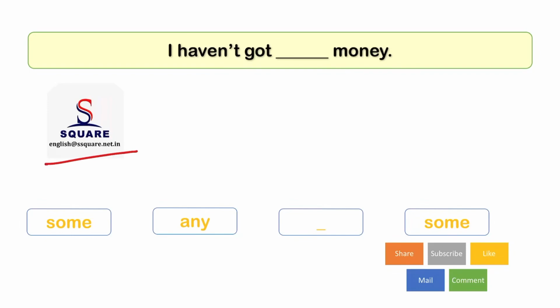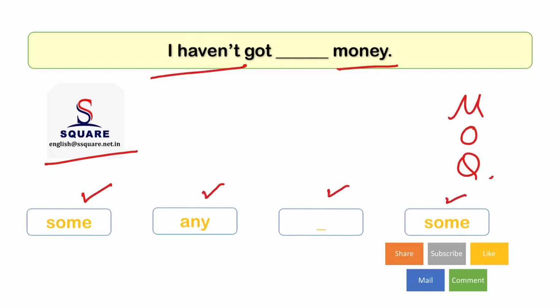Now we are in A Square English Classes. We are learning multiple option questions. Here the question is: I haven't got dash money. Options they have given: some, any, dash and some. The right answer is any. I haven't got any money.